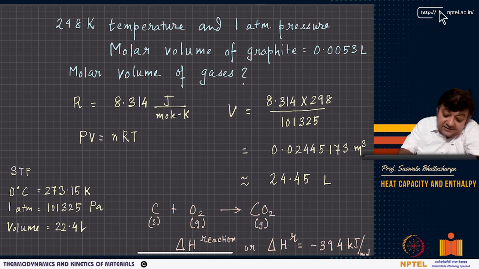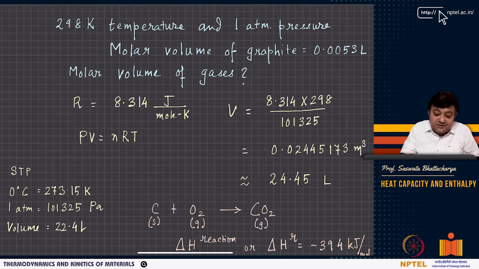At that temperature and pressure, the molar volume of graphite is 0.0053 liters, which is quite small, right? If you look at the molar volume of gases, remember at STP, which is 0 degrees Celsius and 1 atmosphere pressure, the volume is 22.4 liters for ideal gases. Again, if you assume oxygen and carbon dioxide to be ideal gases, you can basically get the volume of 1 mole of a gas.